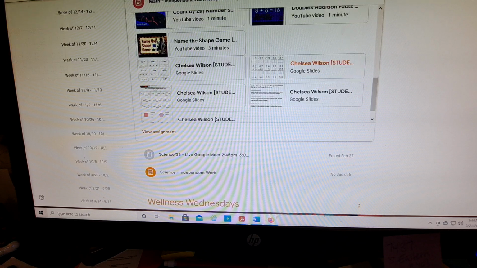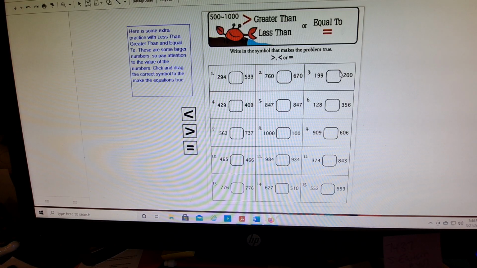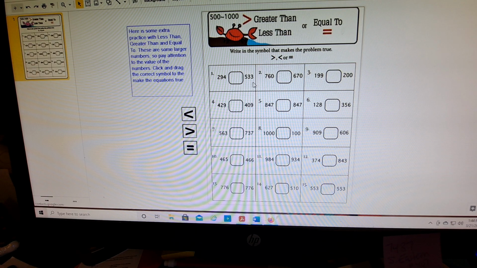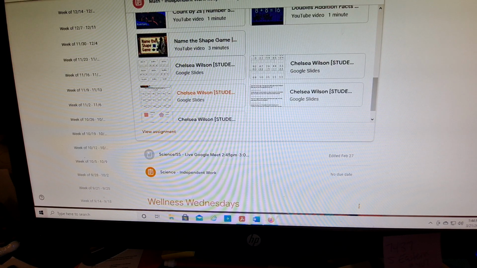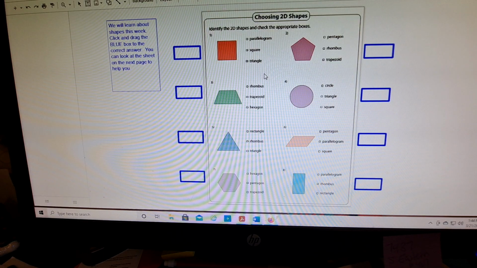So that's that worksheet. I'll show you the greater than, less than. Like I said, we'll go over it as a class, but we're getting into 3-digit numbers. But the kids actually really understood this greater than and less than. I was really just proud of all of them, how well they know that. The shape practice, we'll talk about it.